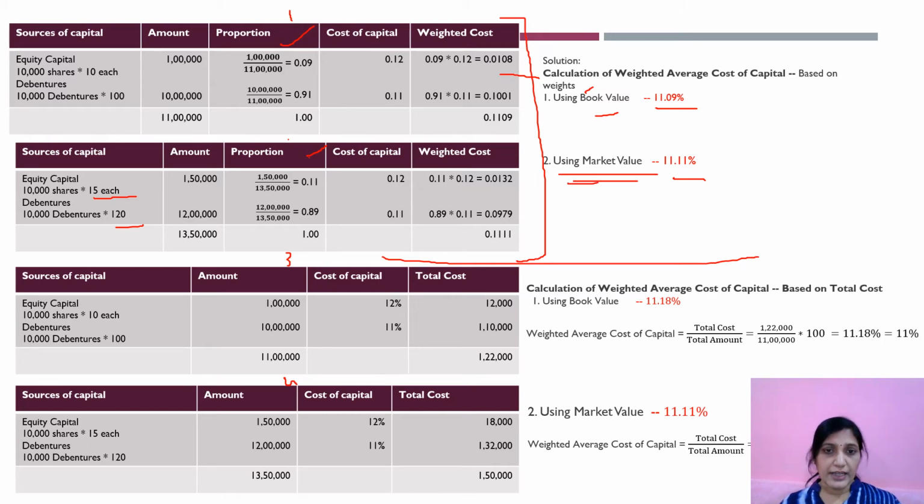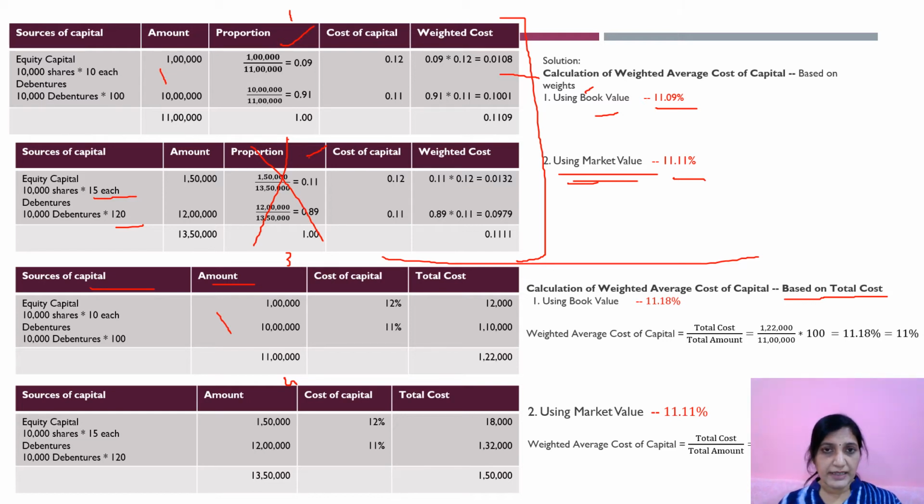Now we'll go for the next 2 tables where we are using total cost. When you are saying total cost, there is no calculation of proportions. In this table, you see this complete column we are removing. Sources of capital and amount are taken directly, the same. Cost of capital is the same, taken over here.